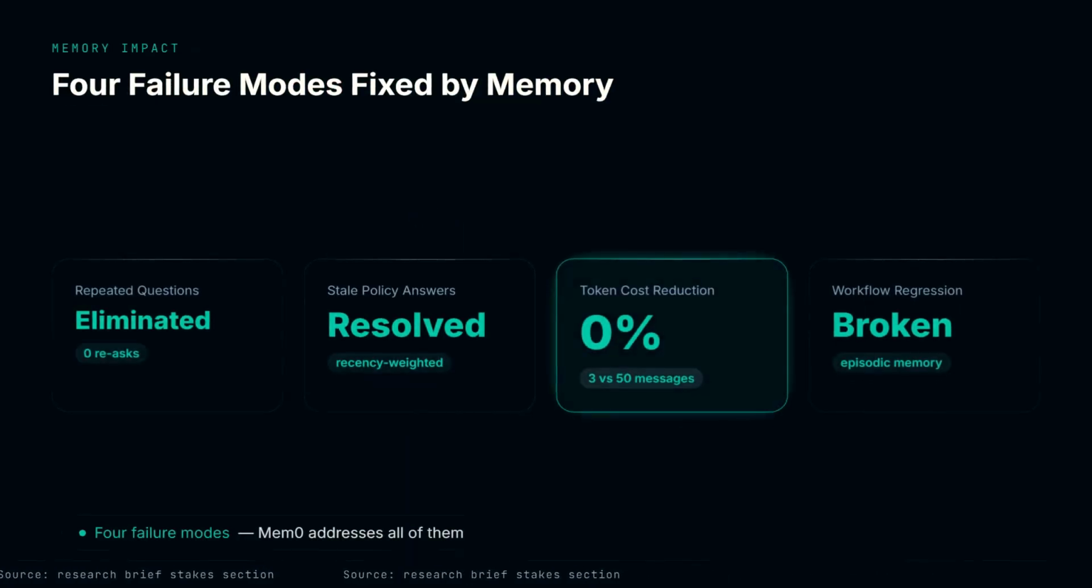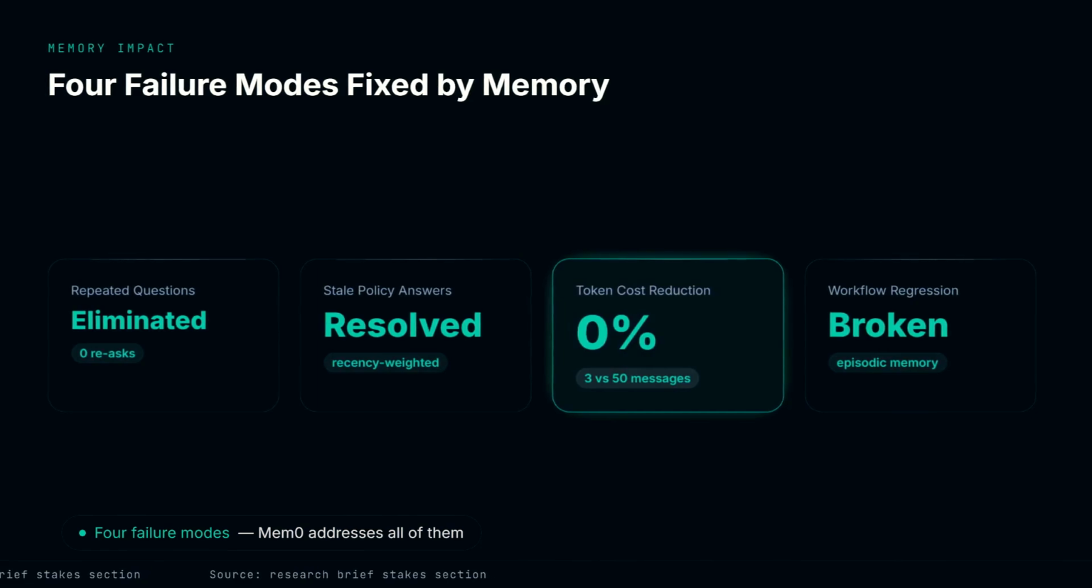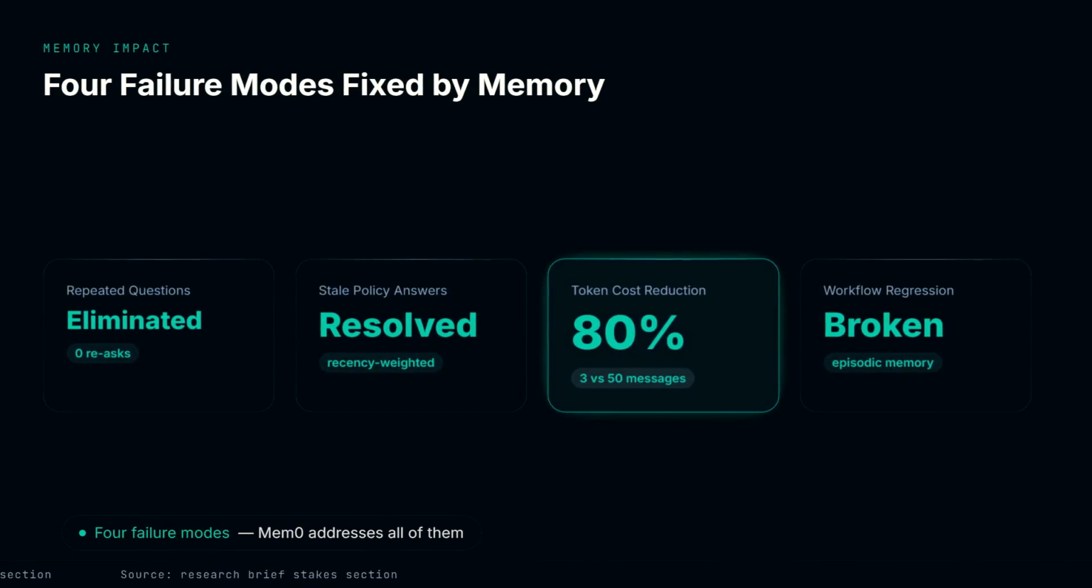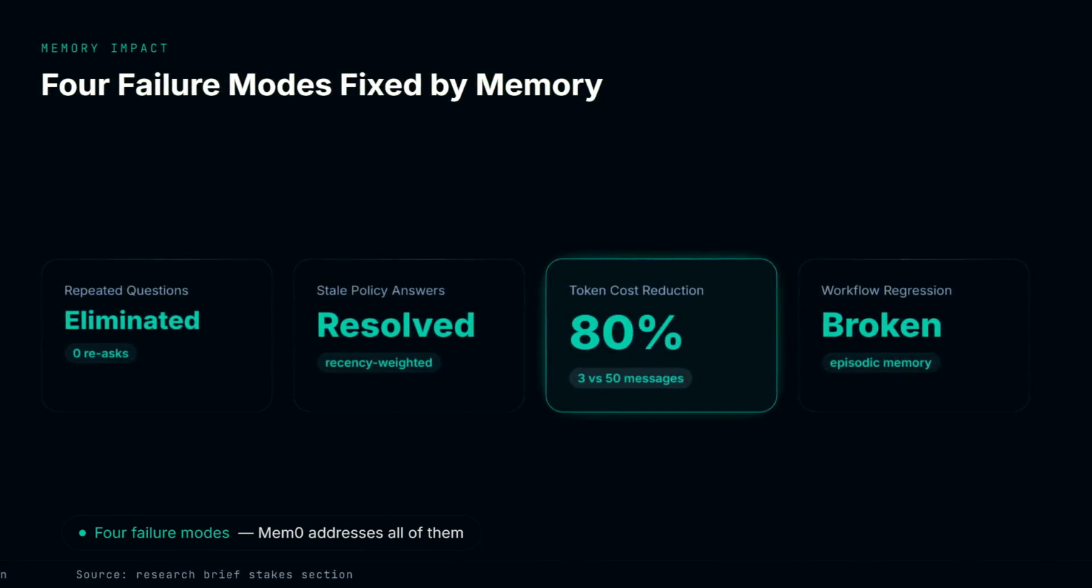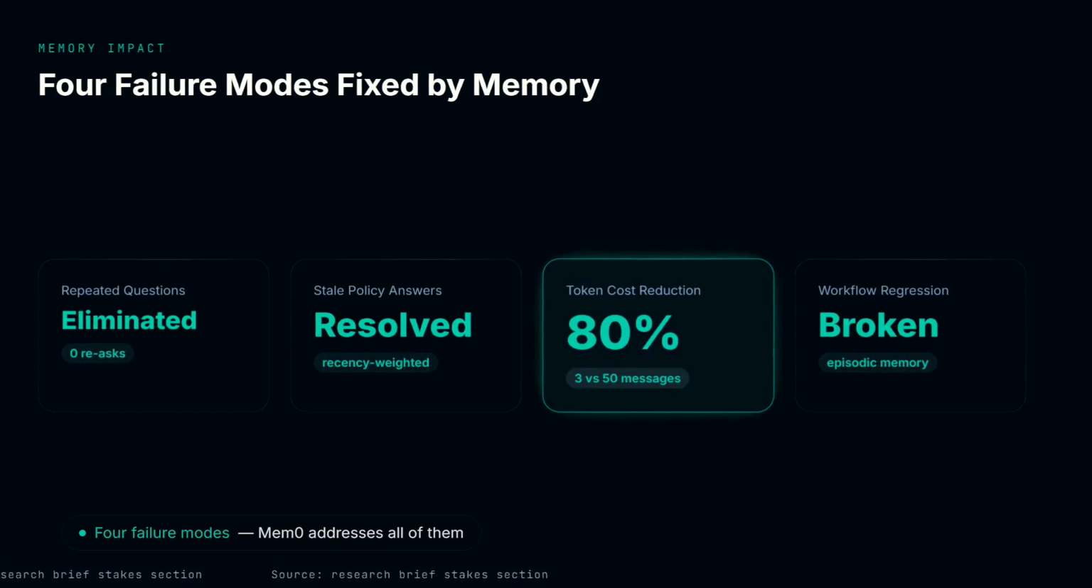Stack up what memory actually fixes across the 4 failure modes. Users repeating themselves, eliminated. Stale policy answers, resolved via recency-weighted retrieval. Token cost explosion, cut 80% by retrieving 3 relevant memories instead of dumping 50 raw messages. Multi-step workflow regression, broken by persistent episodic memory carrying state across sessions.